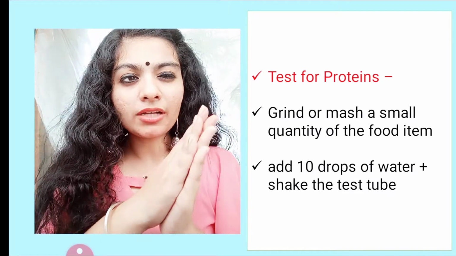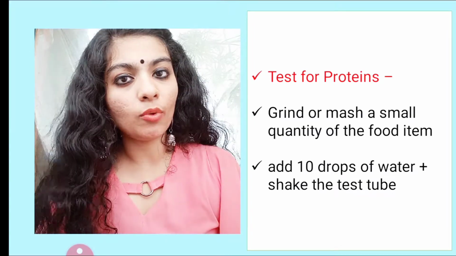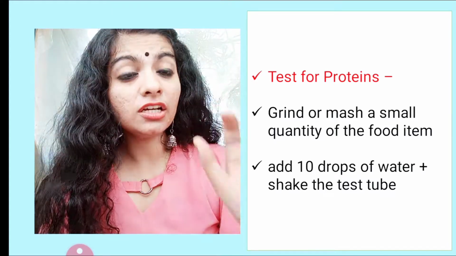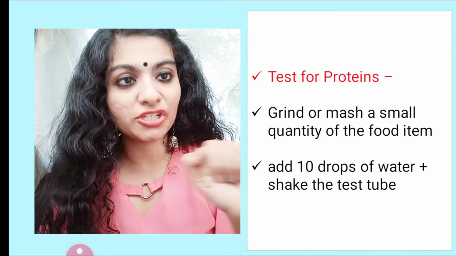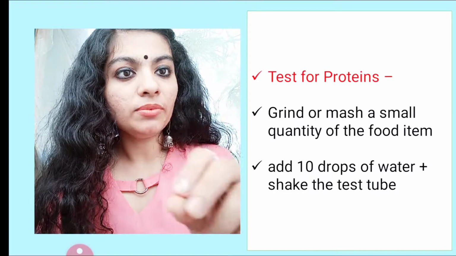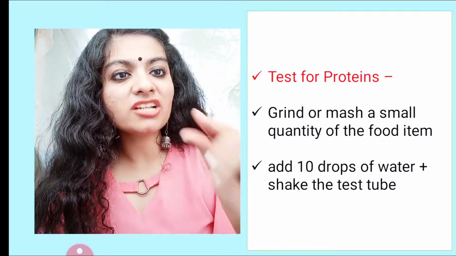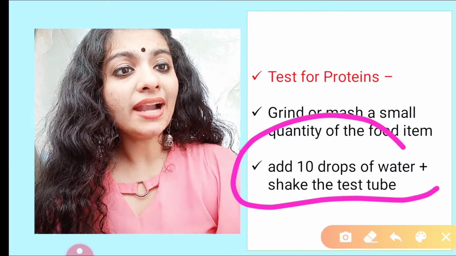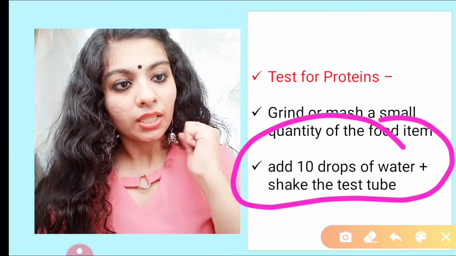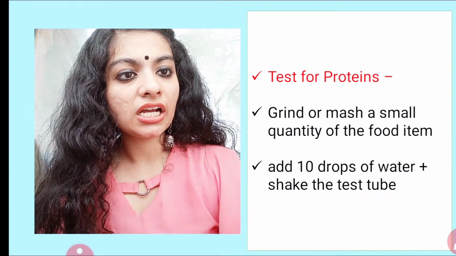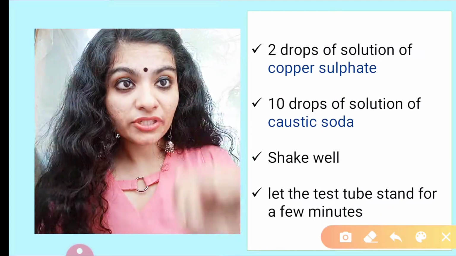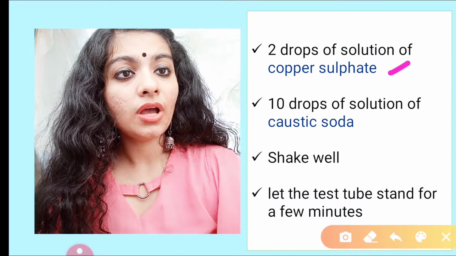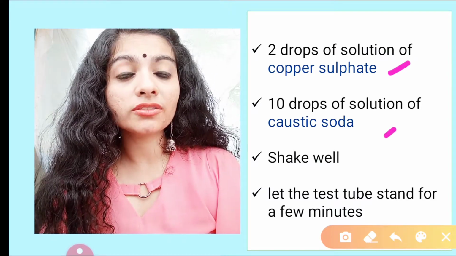Let's talk about the test for proteins. When it comes to the test for proteins, it's not like carbohydrates. For carbohydrates, we took the food item or raw material directly. Here you cannot take the food item directly. You have to grind or mash a small quantity of the food item, and then add 10 drops of water. Then constantly shake the test tube. After that, add 2 drops of solution of copper sulfate, CuSO4, then 10 drops of solution of caustic soda.